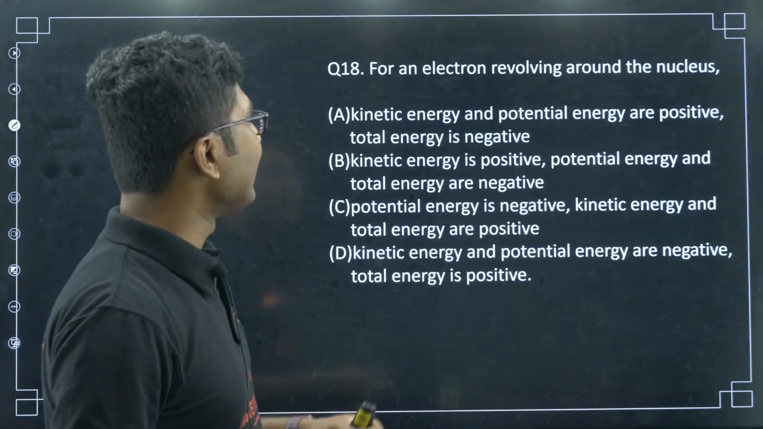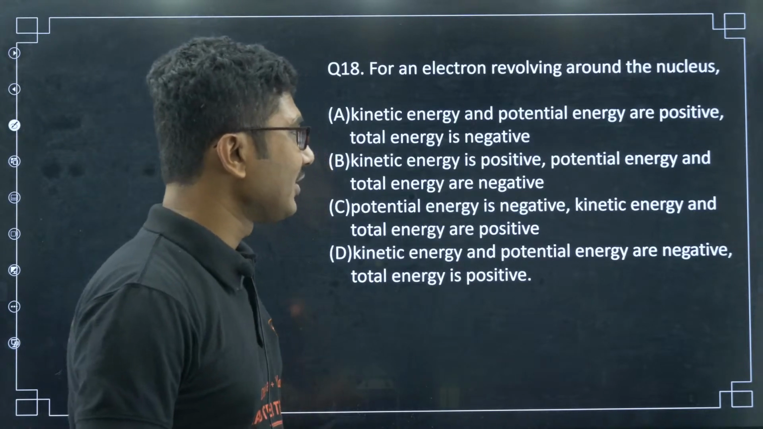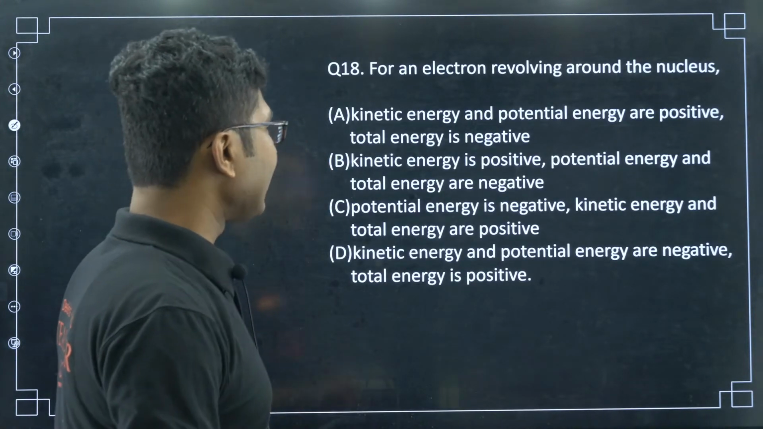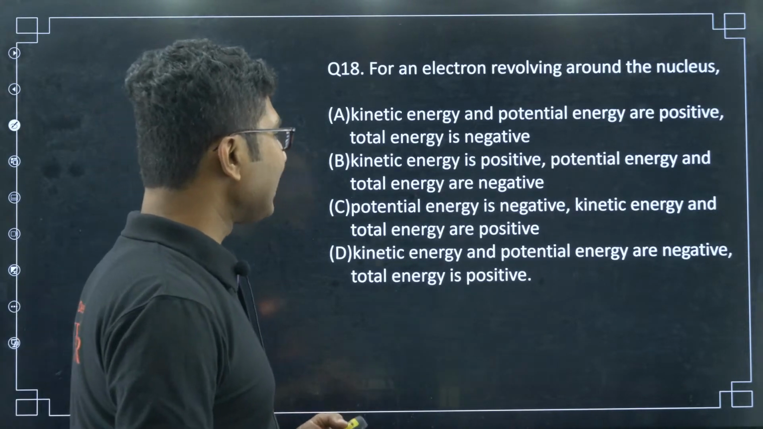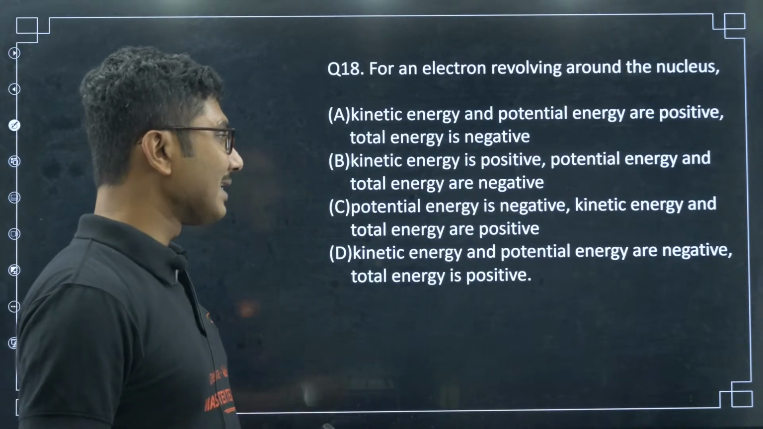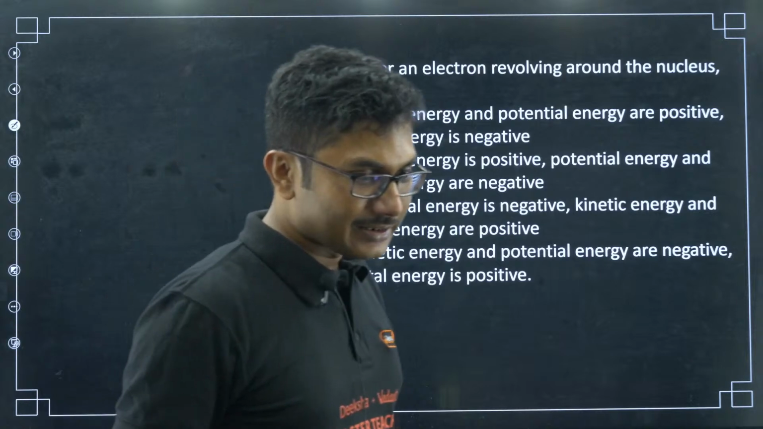For an electron revolving around the nucleus: kinetic energy and potential energy are positive, total energy is negative. Kinetic energy is positive, potential energy and total energy are negative. Potential energy is negative, kinetic and total energy are positive. Kinetic energy and potential energy are negative, total energy is positive. Let us see the answer for this question.